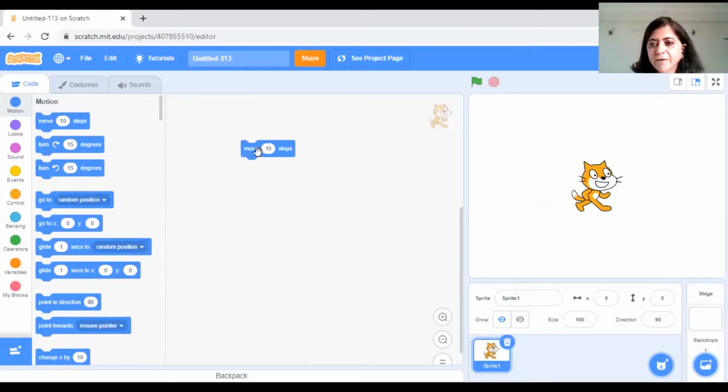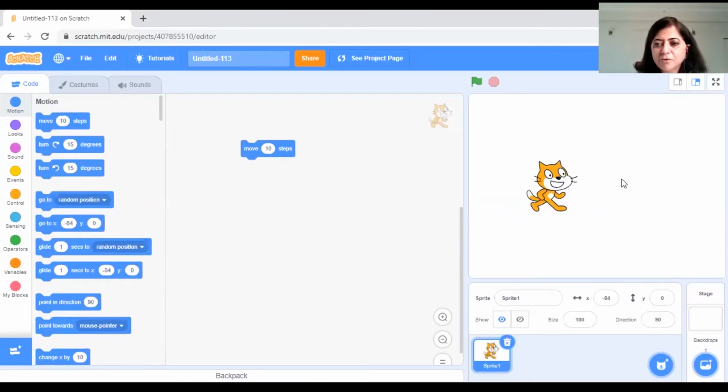If I click here, just see on the right hand side of the screen, do you see the cat moving? This particular cat is moving. I'm actually giving an instruction, and I can see the cat moving 10 steps. Every time I click, it moves 10 steps. So it's a sample thing. We gave an instruction here, and we can see the result of that instruction happening here.